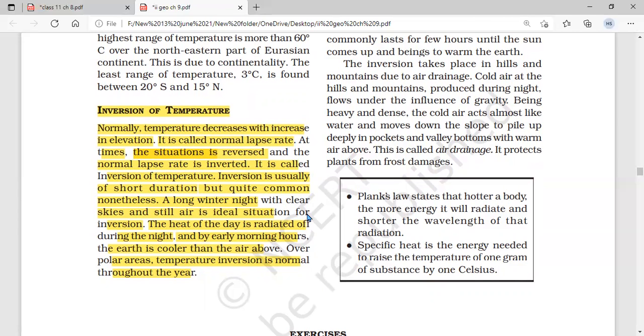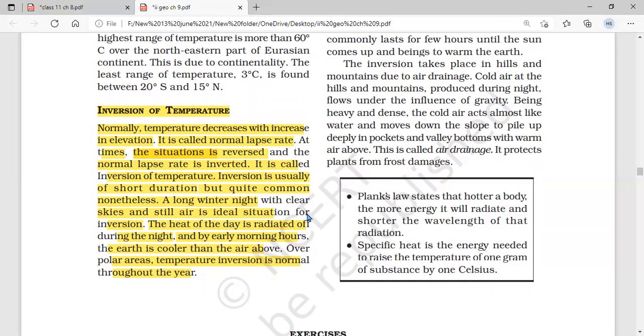Number four, stable weather. The continuous radiation of the heat is possible in stable weather. This condition leads to temperature inversion. Besides this, I am telling something extra, and it's dry air. Moist air has greater capacity to absorb heat radiation and obstructs the temperature inversion. But dry air does not absorb much radiation and promotes temperature inversion.